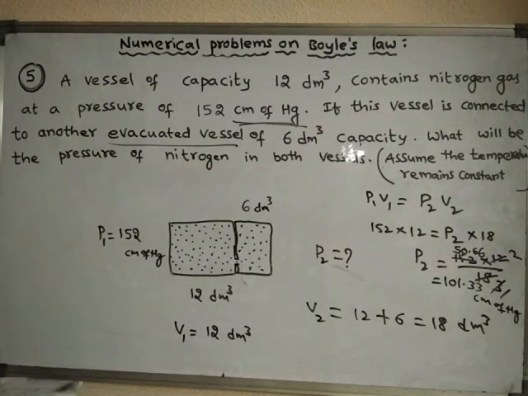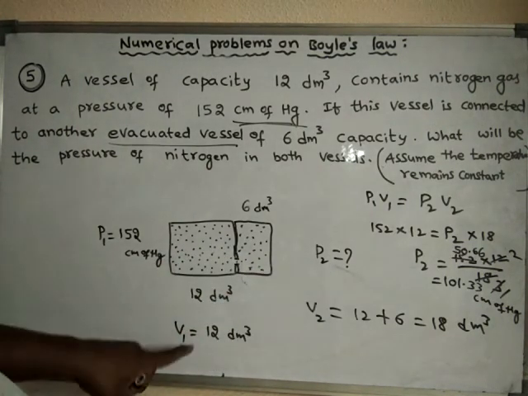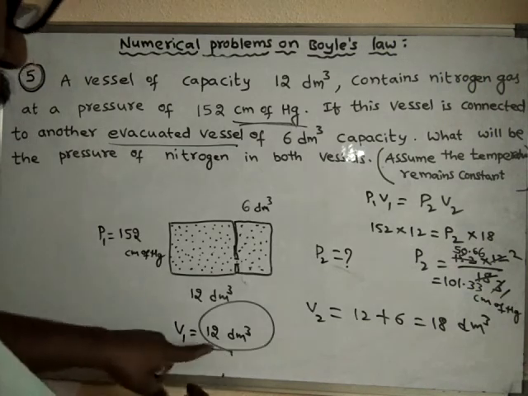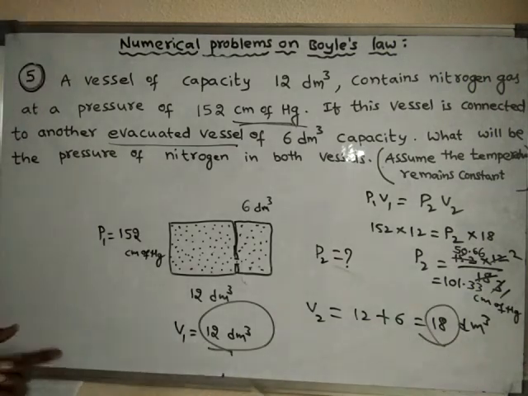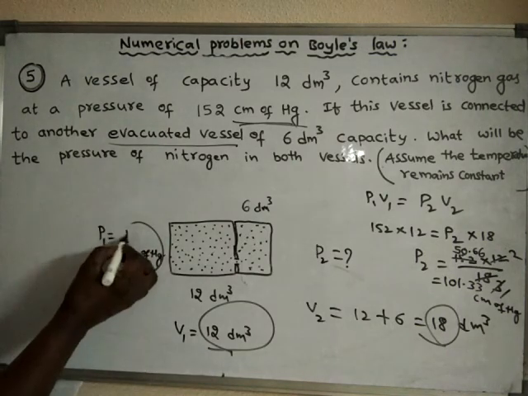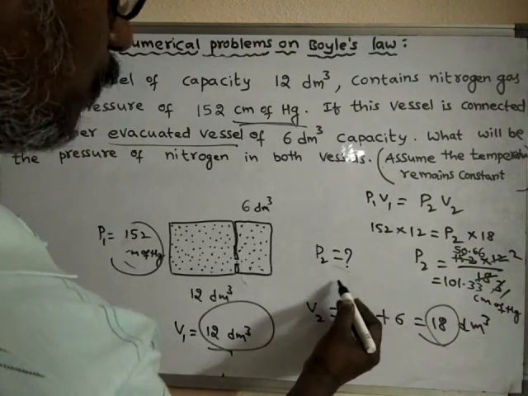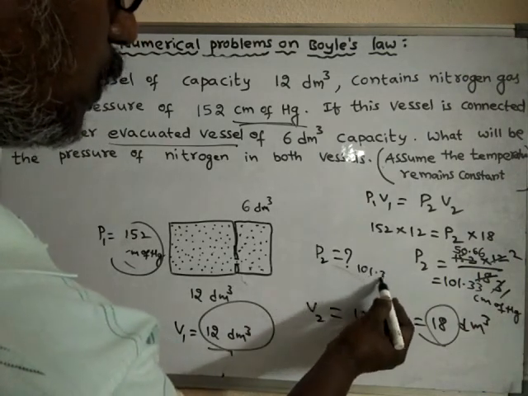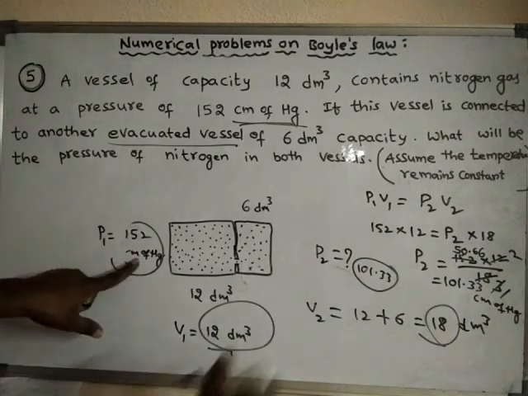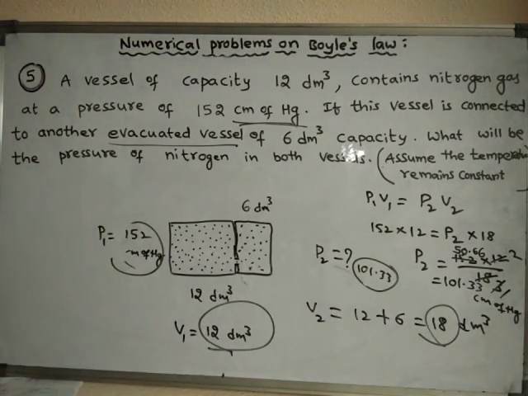So the pressure is decreased. When the volume is increased from 12 to 18, automatically the pressure will decrease from 152 to 101.33. Here the pressure is decreased because the volume is increased, hence pressure decreases. So like this we can discuss.